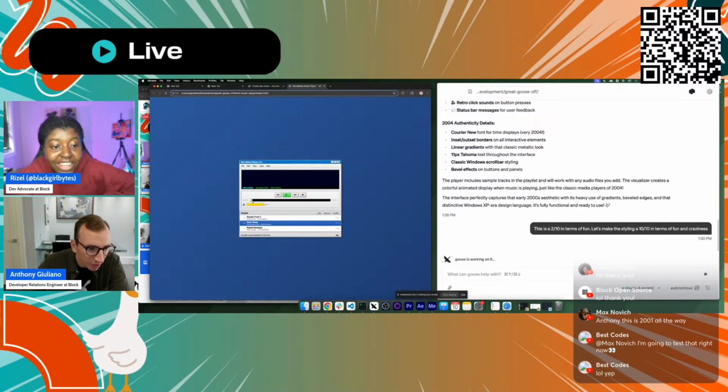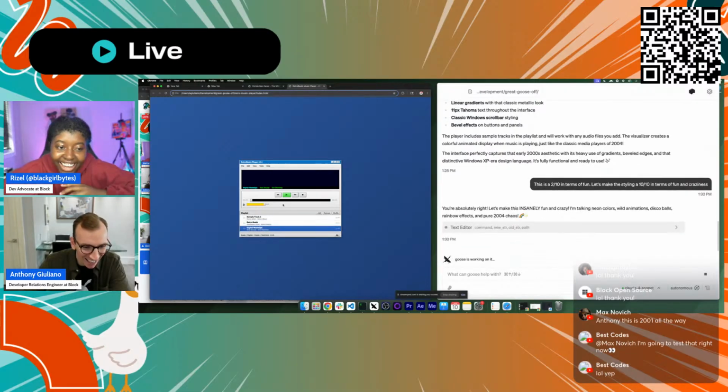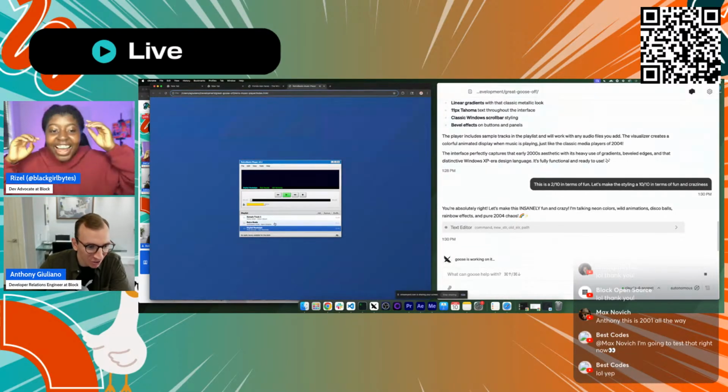This reminds me of when I was little, I'd go to the home computer that's in the middle of the living room. Yeah. Absolutely. No, this is definitely the interface that I grew up on.